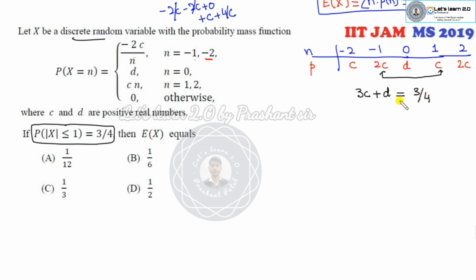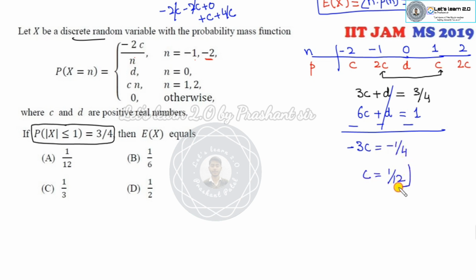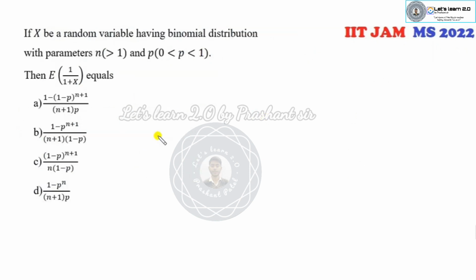And in the second case, we all know the sum of the probabilities will be 1. So it's 4c plus 6d should be 1. So can you solve them? You can subtract them. It will be minus 3c equals minus 1 over 4. So c is 1 over 12. My required target is to find only c, so the mean will be c. That is 1 over 12, the right answer. There is no need to find the value of d because we don't need it.